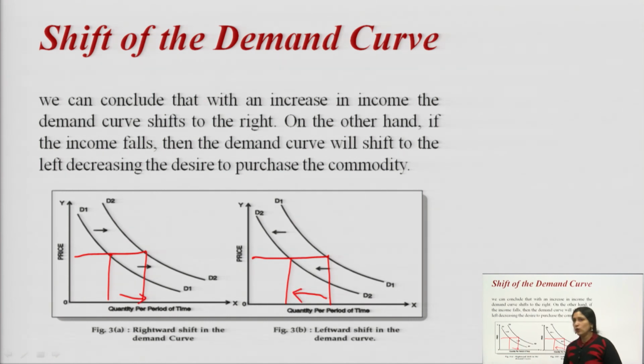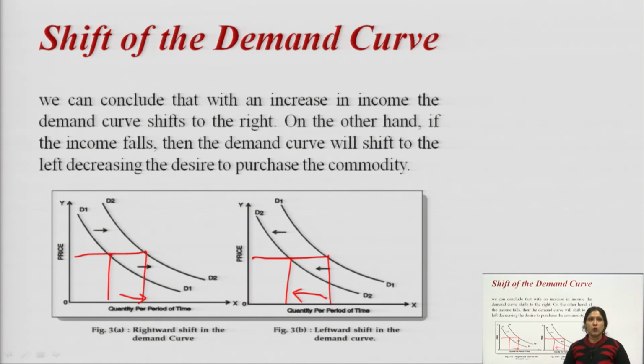So, movement on the demand curve is due to change in price, on the same demand curve, and it is also known as expansion and contraction of demand. Shift of demand curve is due to change in factors other than price, and here the shape or the position of the demand curve altogether changes from one place to another, and it is also known as increase or decrease in demand.